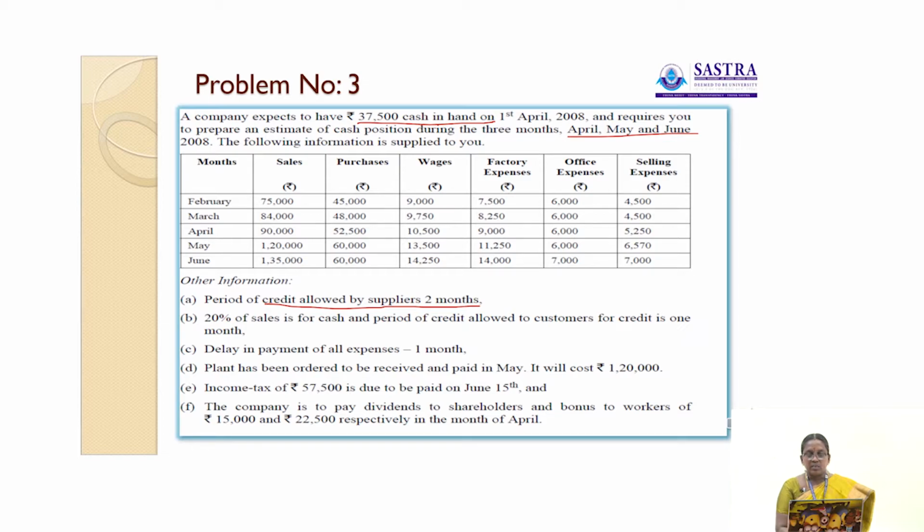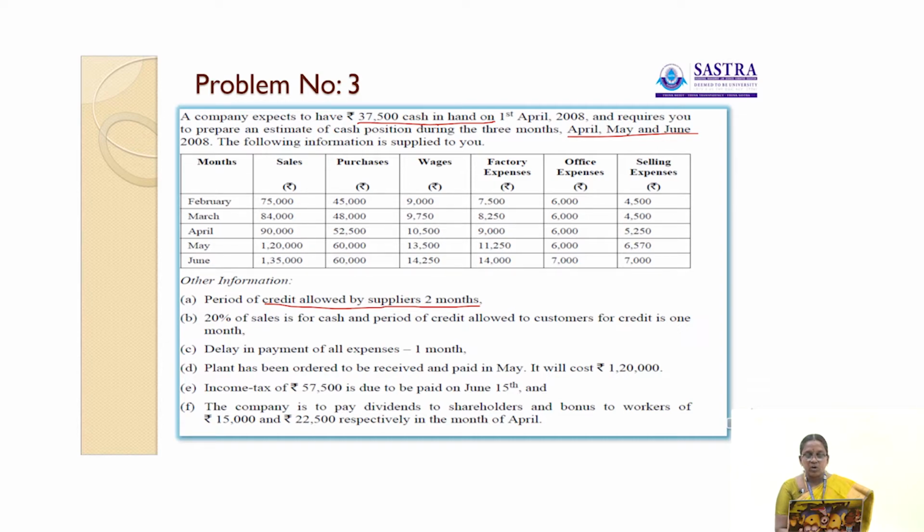20% of sales is for cash and the period of credit allowed to customers for credit is 1 month. So 20% of sales is for cash. Out of 75,000, 20% is paid immediately in cash, and the remaining amount is considered as credit sales. That amount is paid in the next month, as credit is allowed for 1 month. So this amount is collected in the month of March.